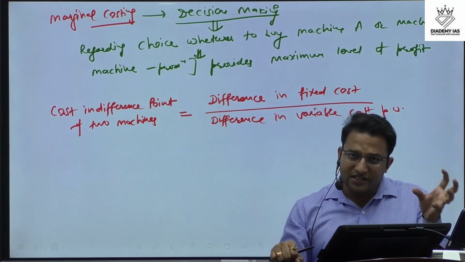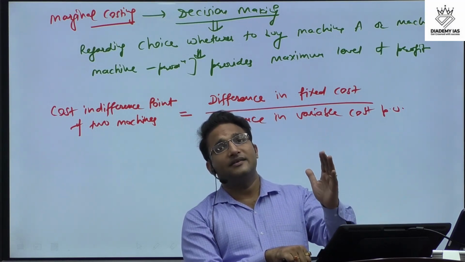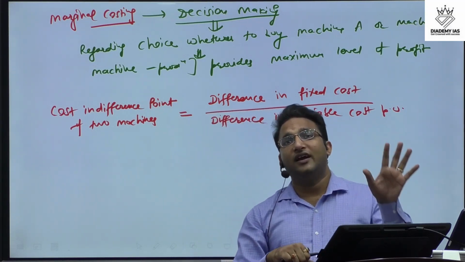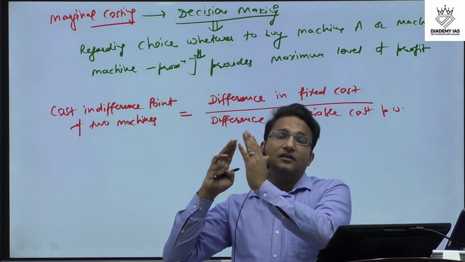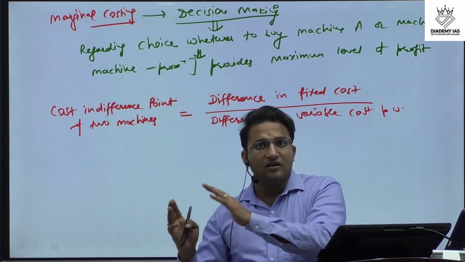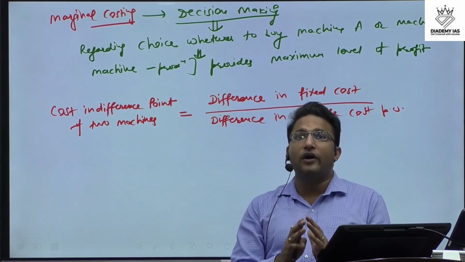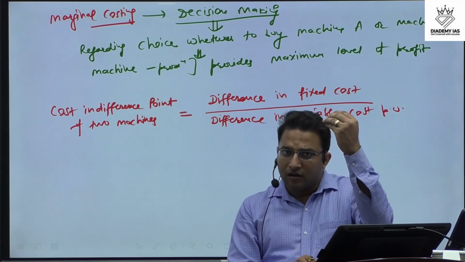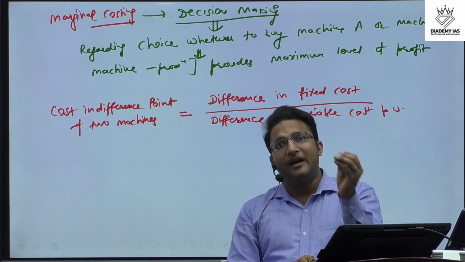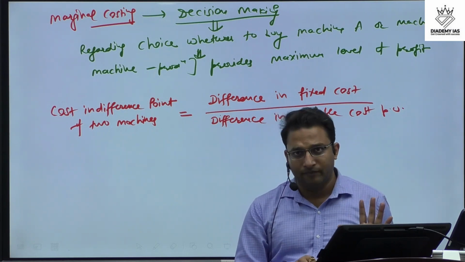So this comparison between the CNG car and diesel car is basically the cost indifference point we are talking about here. Between the CNG car and the diesel car, we arrive at the cost indifference point. This is the point where, whether you buy the CNG car or the diesel car, the cost will remain the same.